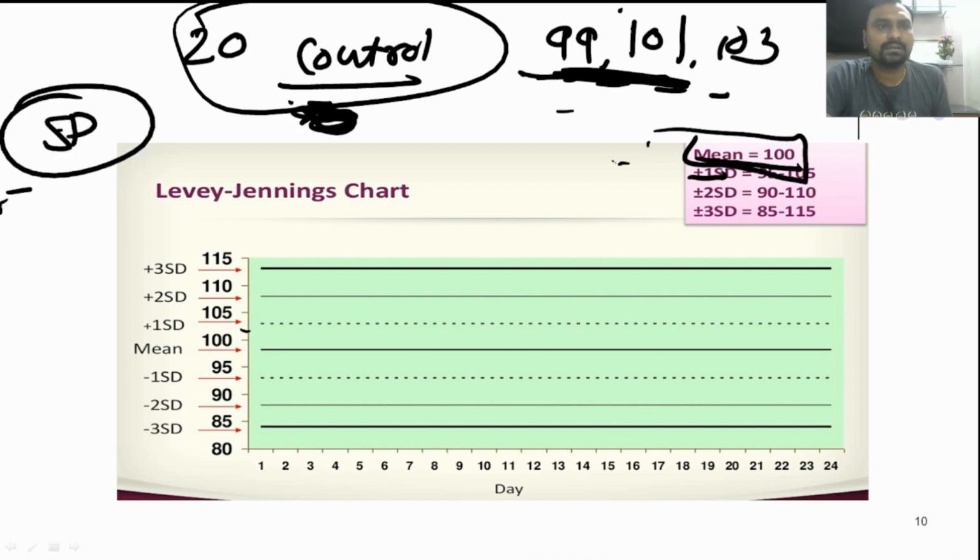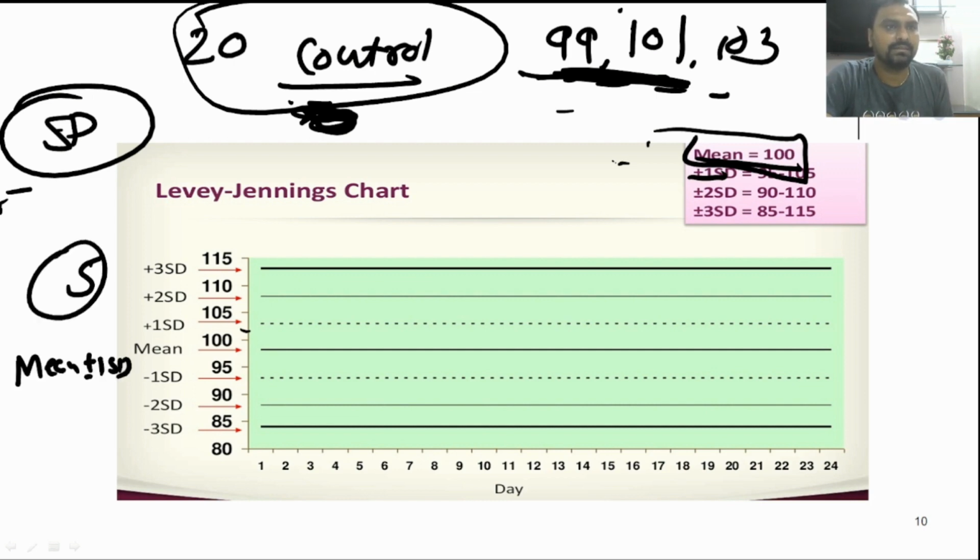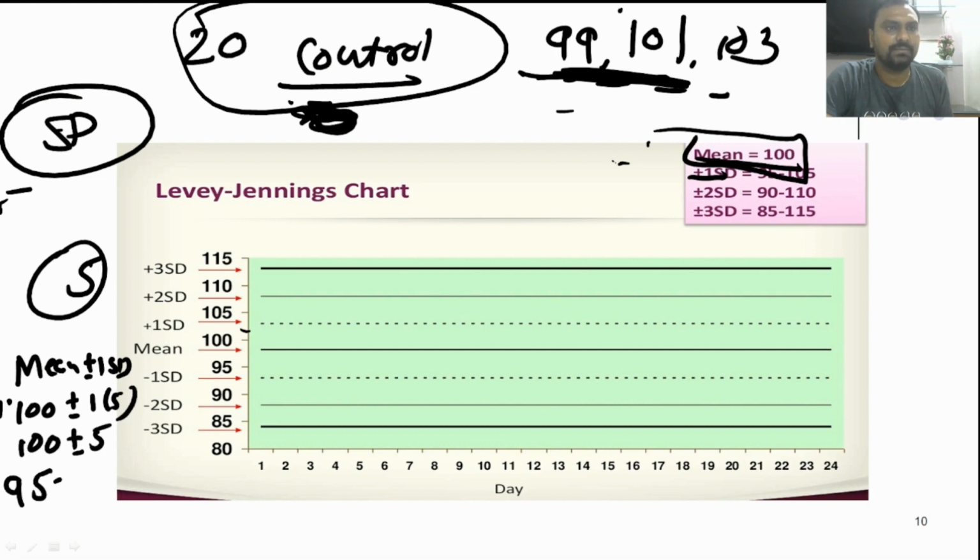Suppose here our standard deviation is 5. So mean plus or minus 1 SD will be, suppose mean is 100 and SD is 5, 100 plus or minus 5, so that means 95 to 105. A value between 95 to 105 is called between plus or minus 1 SD.